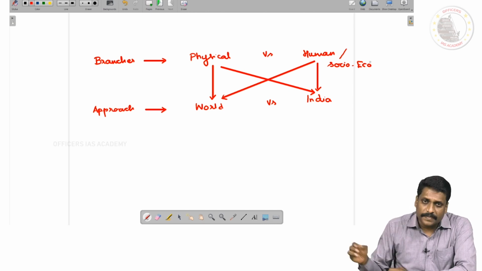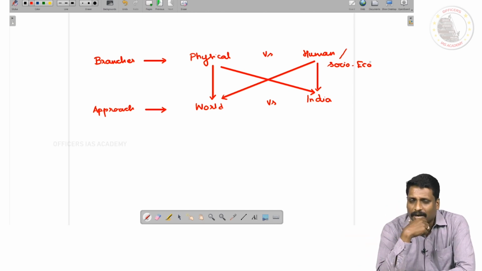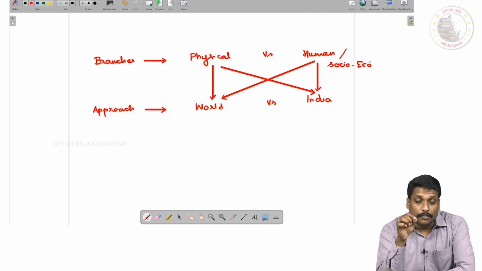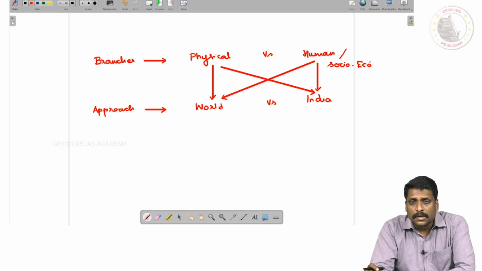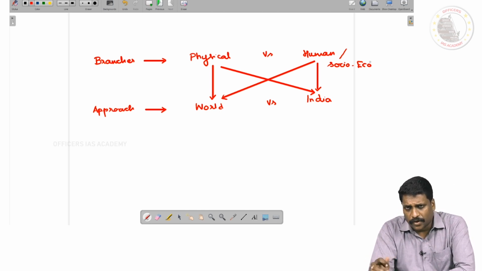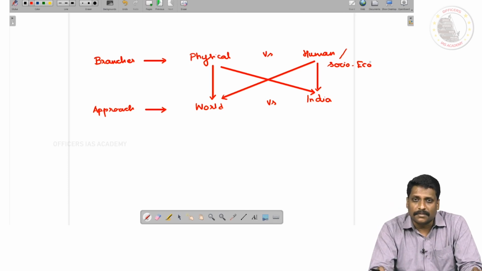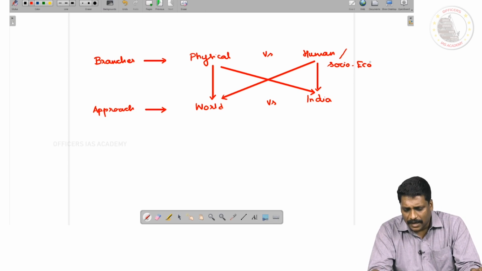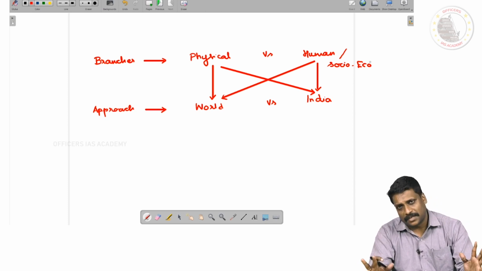My dear friends, with this little knowledge or idea, what is very important for us to discuss now is the demand of this subject in the UPSC preliminary and mains examination. One by one we'll see. And of course, understanding the syllabus is very, very important for UPSC preparation, because generally people say you should read everything under the sky to become a civil servant. No, not at all. Please try to understand the syllabus demand.